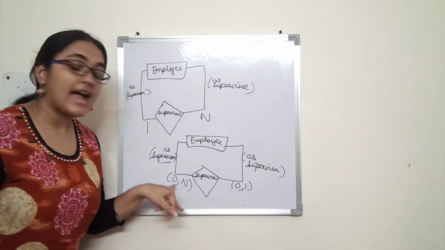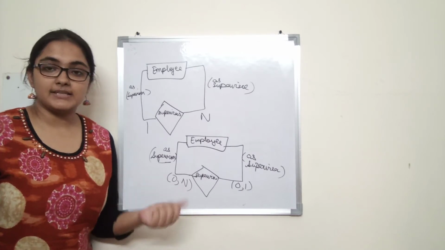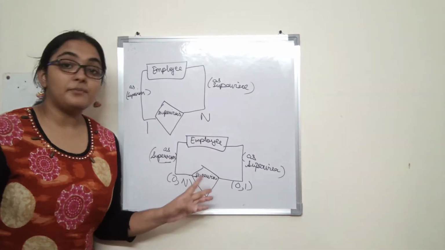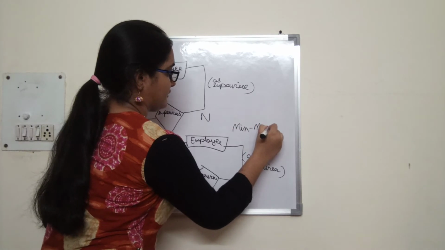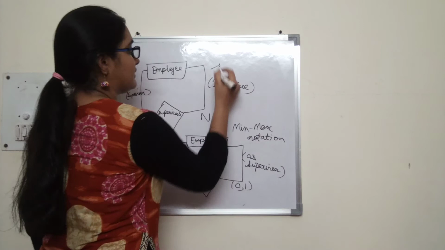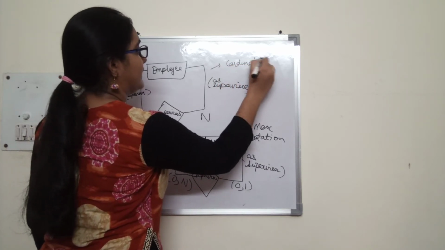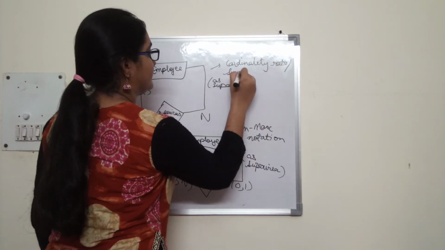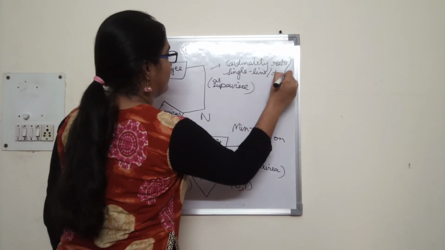Alright, so here we write actually how many relationship instances it participates in at max or at min. And that is the min-max notation. This one is the cardinality ratio, single line, double line notation of ER diagram.